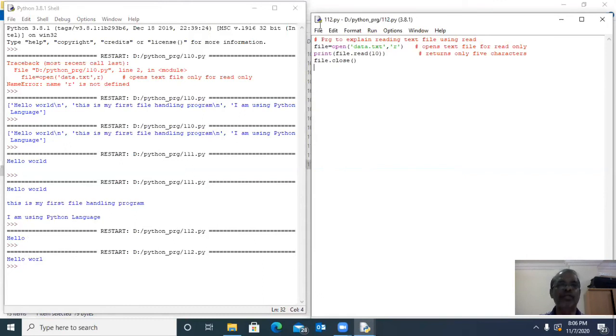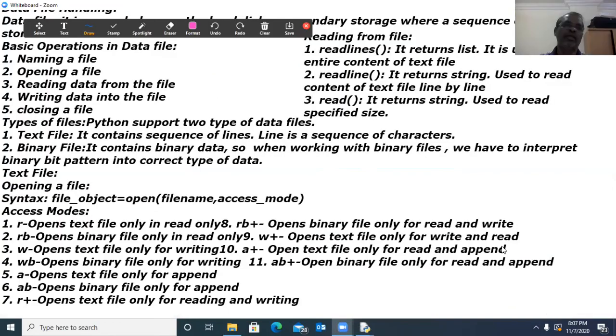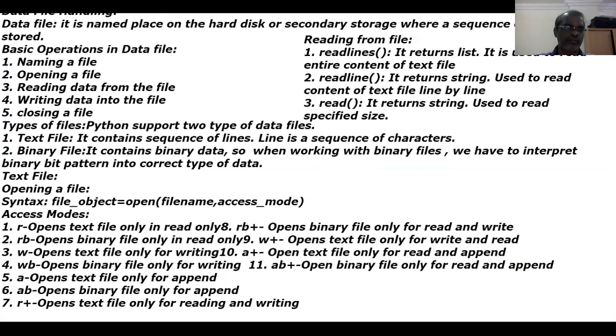Today we started a new concept called file handling. Here we studied the data file. A data file is a named place on the hard disk or secondary storage where a sequence of data is stored.